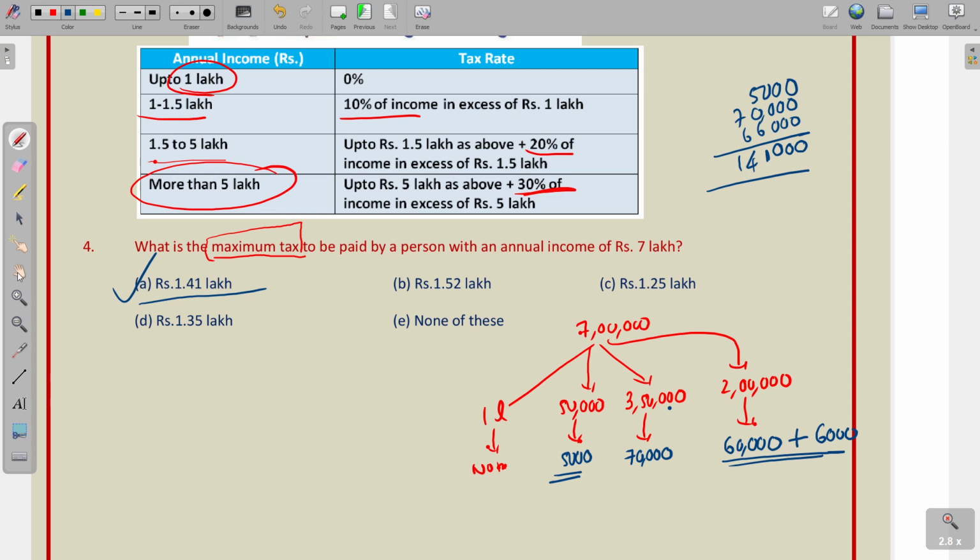So this is one new pattern DI that might be coming for the upcoming clerk, IBPS clerk and SBI clerk exams.